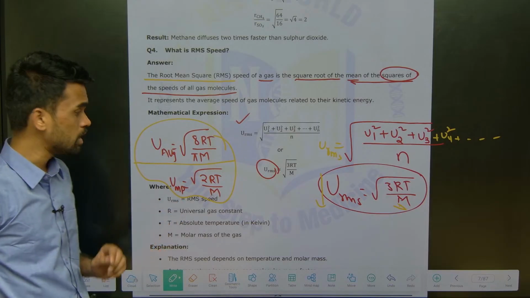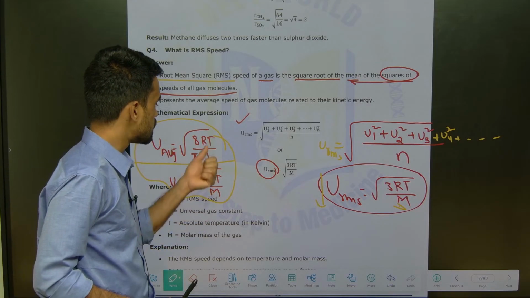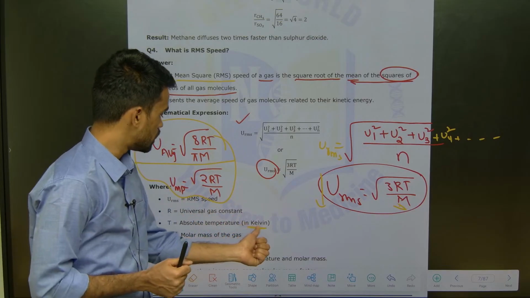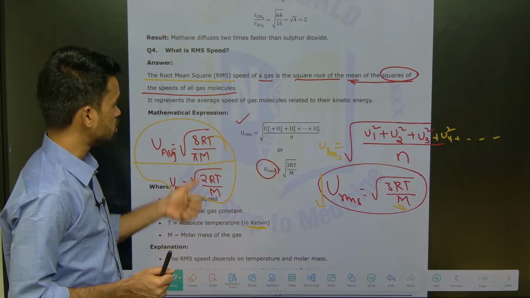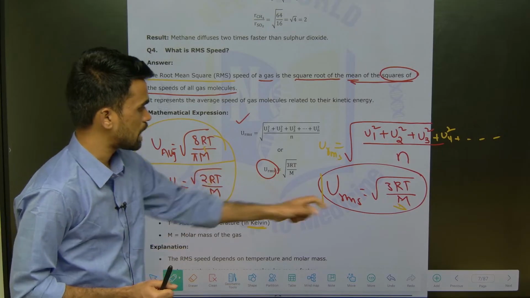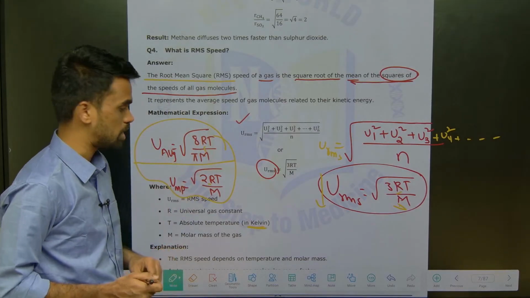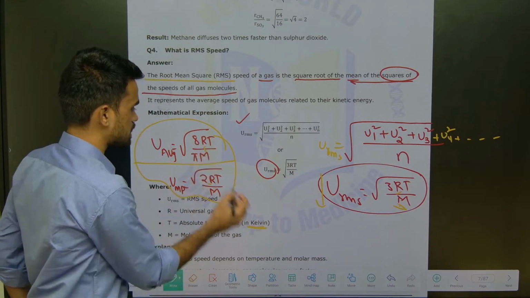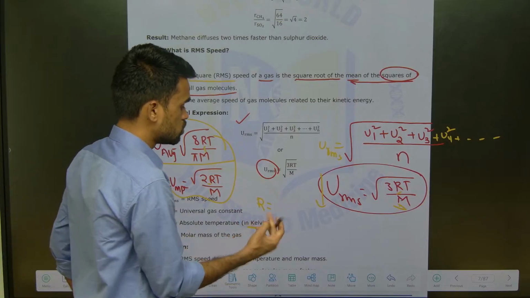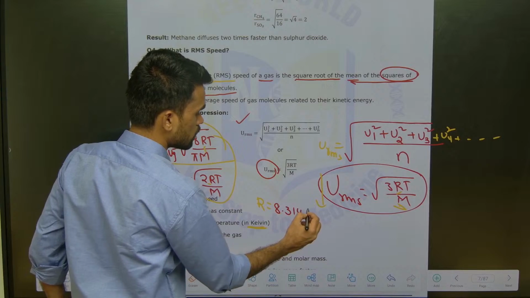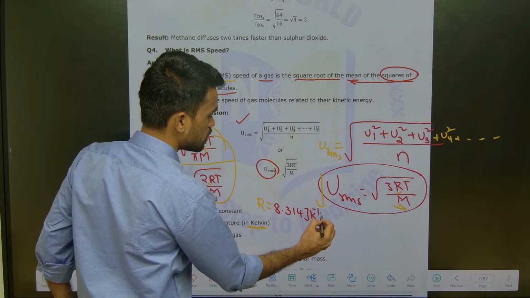Is this clear? And when you are calculating, temperature should be expressed in Kelvin. And why? Because the R value here, we are calculating in terms of Kelvin only. So you need to take temperature also in Kelvin. What is the universal gas constant R value you can take? If it is in joules, you can take 8.314 joule per Kelvin per mole.